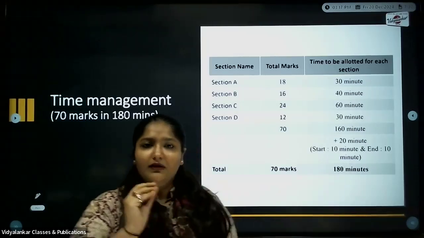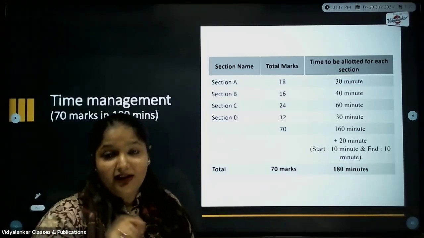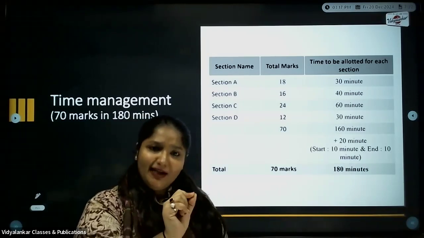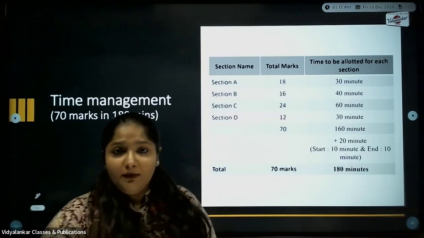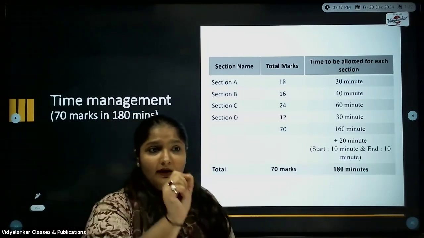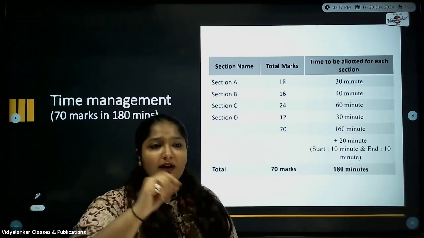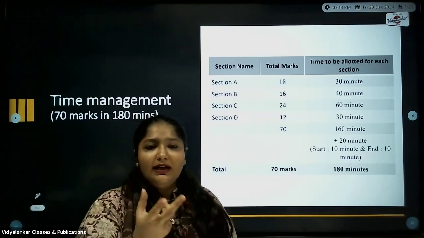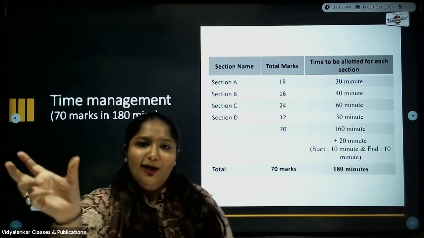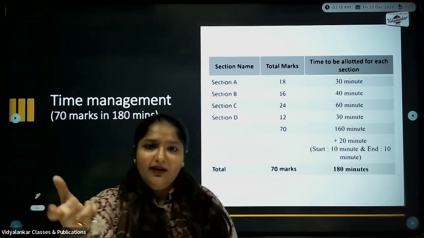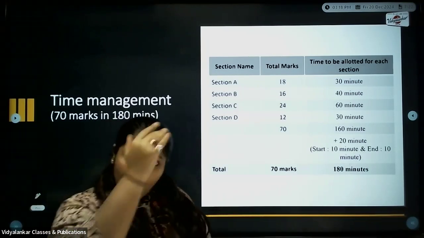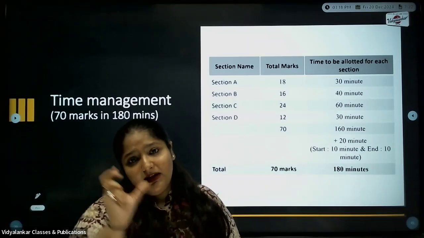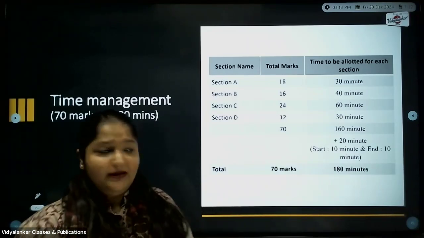Next, the last 10 minutes, highly important, wherein you have to check for Section A: have you written the question number correctly? MCQ number correctly? Have you written the option number correctly? Because suppose the answer for 1 is A and it is correct. But just in a hurry or in that excitement, you might write A but write the wrong answer. Or you might write B and write the correct answer, something like that. So see to it, you go through these things again. For the one line answers, see to it that you have written exactly what is asked, nothing more or less, nothing different.